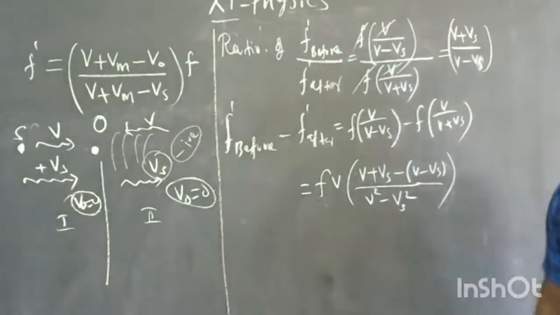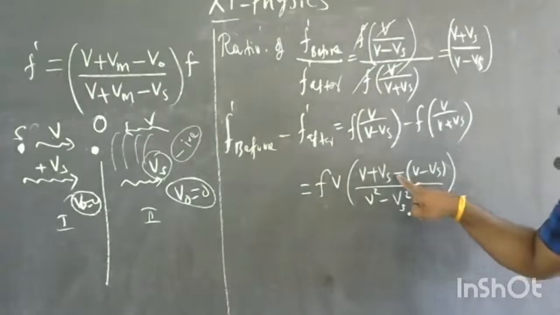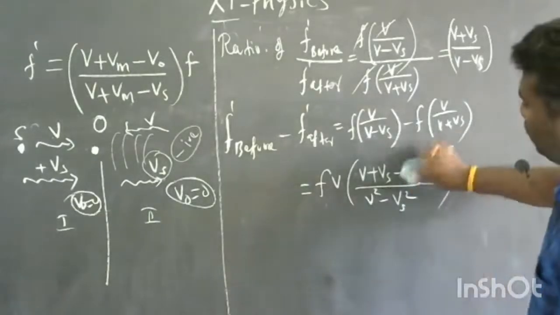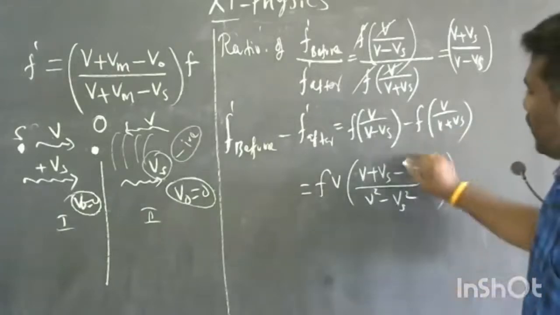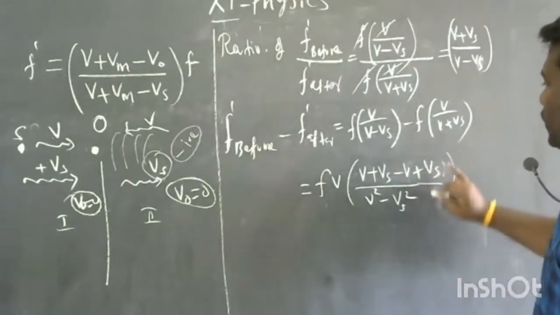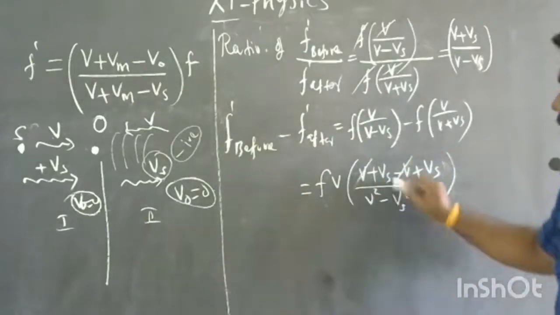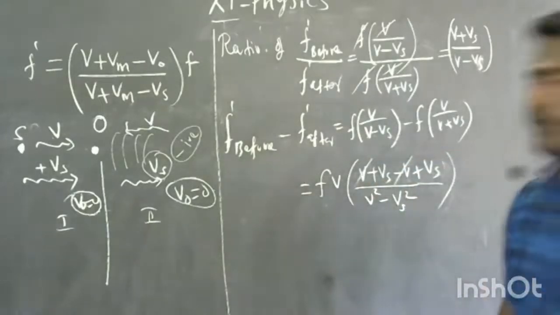Now, if you multiply that negative sign within the bracket, it changes into minus V plus Vs. So the minus V and plus V get cancelled. Vs plus Vs is 2Vs.